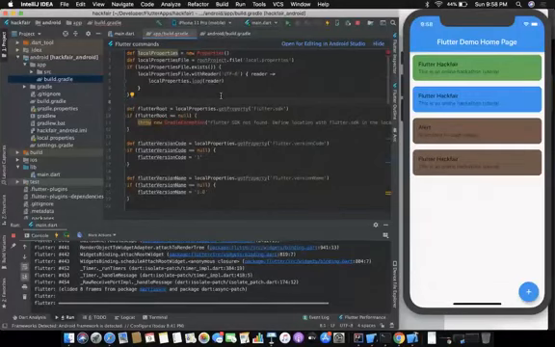Flutter is now for web as well, for desktop as well, for embedded as well. So Flutter Web is quite stable now, so you should try that as well.